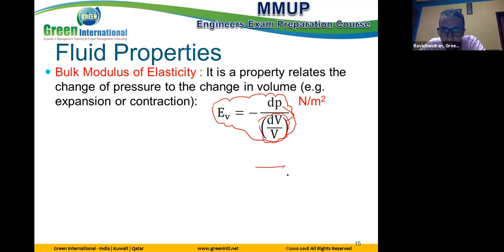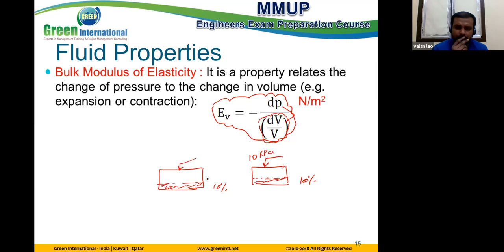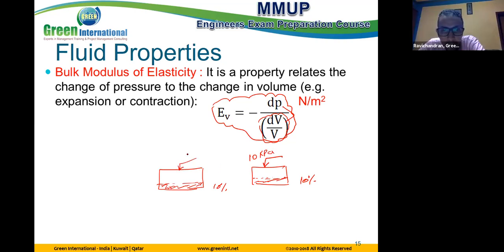So we have this material or fluid, another fluid. These two fluids. Here happens a change of volume. I make it the same change of volume here. For example, this 10%, this also 10%. But what I need here is 10 kilopascal. But what I need to make this 10% of the change of volume is 30 kilopascal.